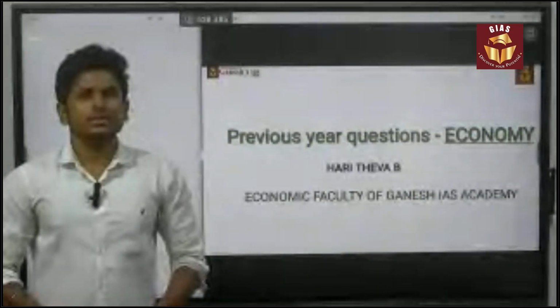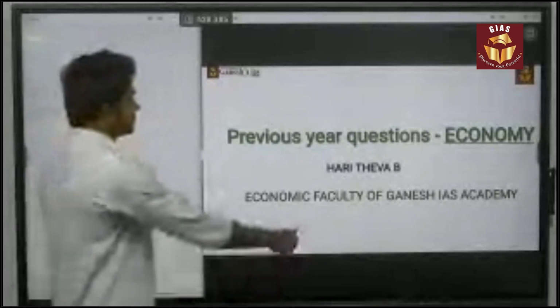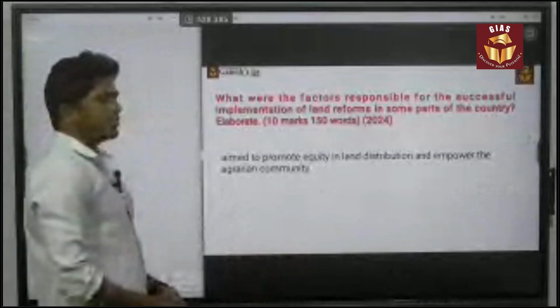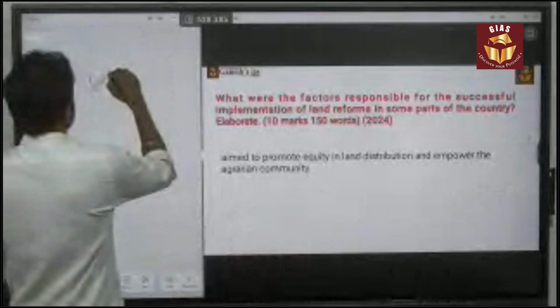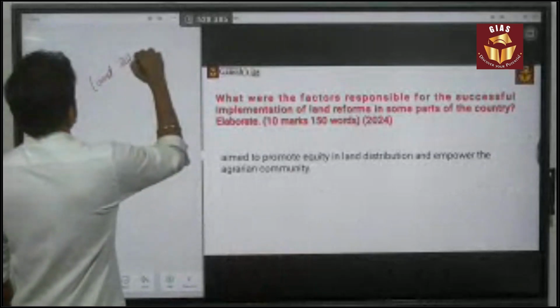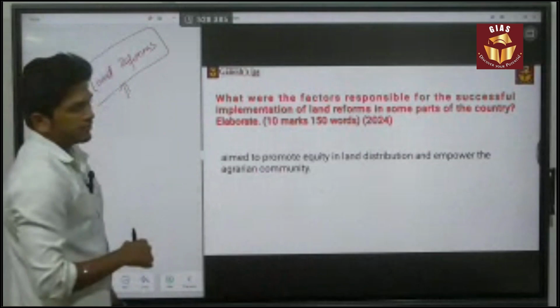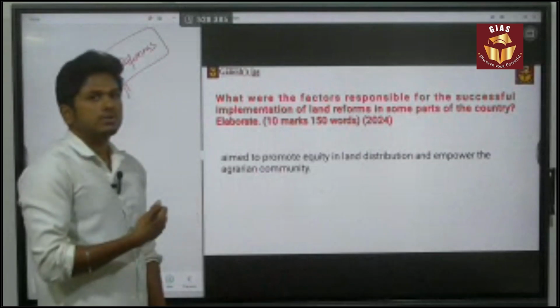In this session, we are going to discuss the previous year UPSC Mains economic question. Let's begin the session. This question was asked in 2024. It is a 10 mark, 150 words question, and it is related to land reform. We already discussed a lot about this land reform. Again in 2024 they asked a question related to land reform.